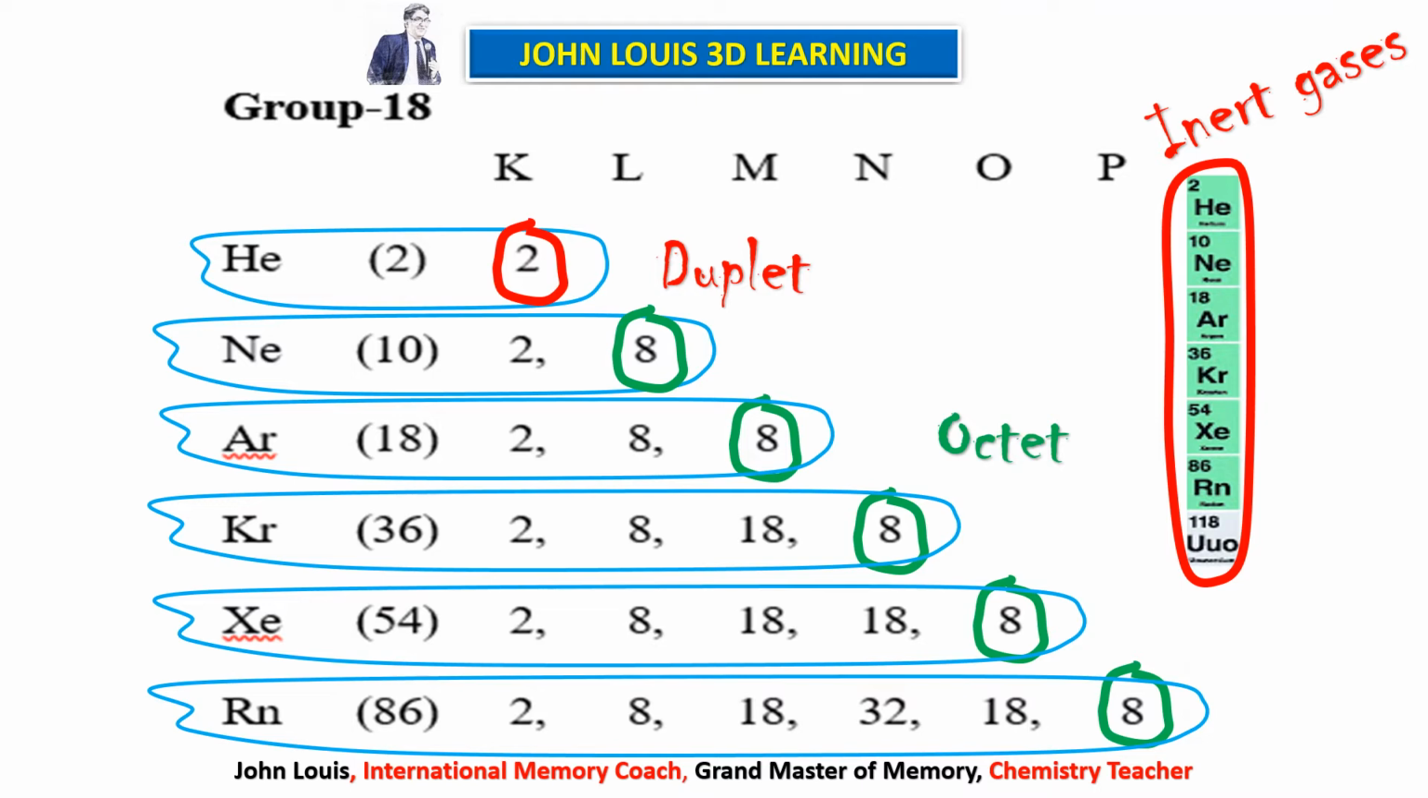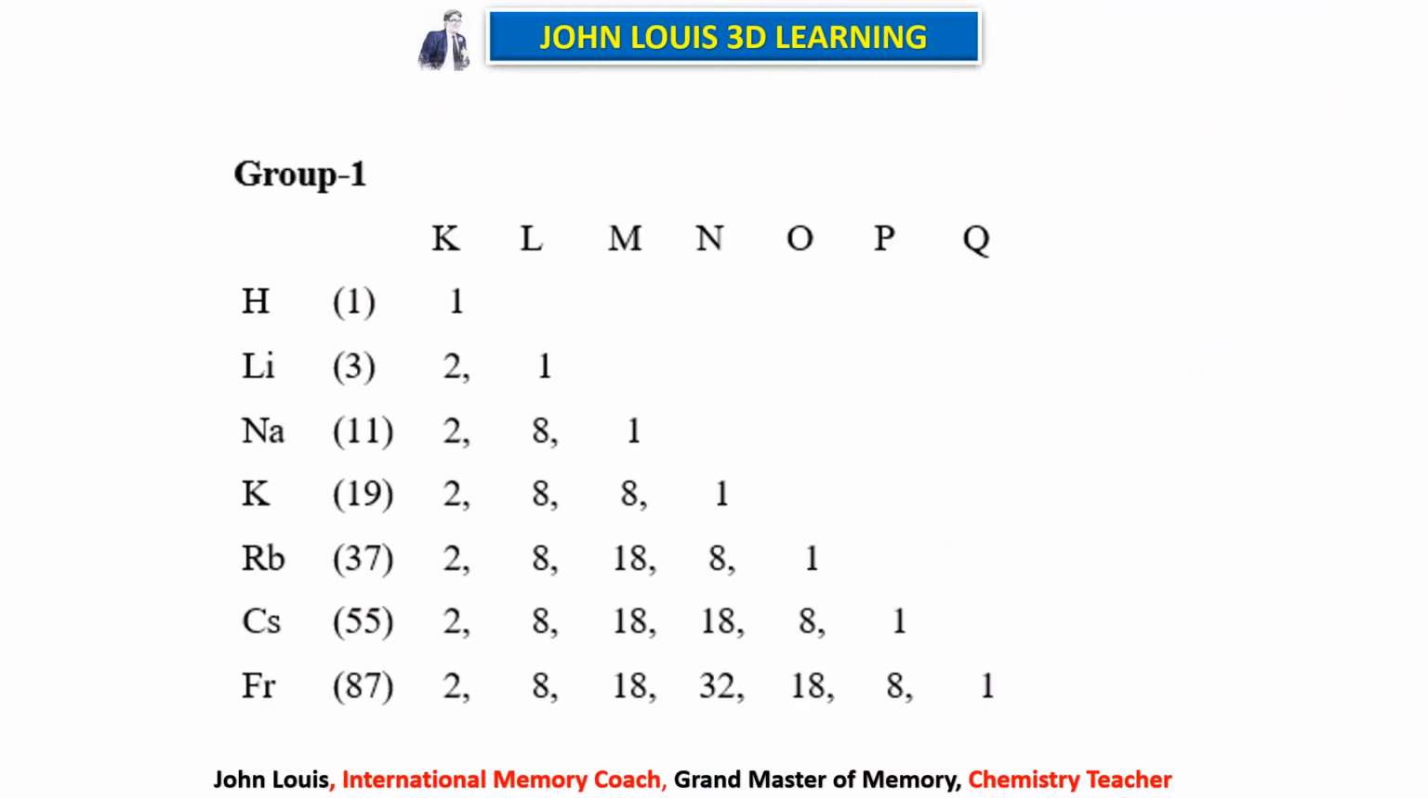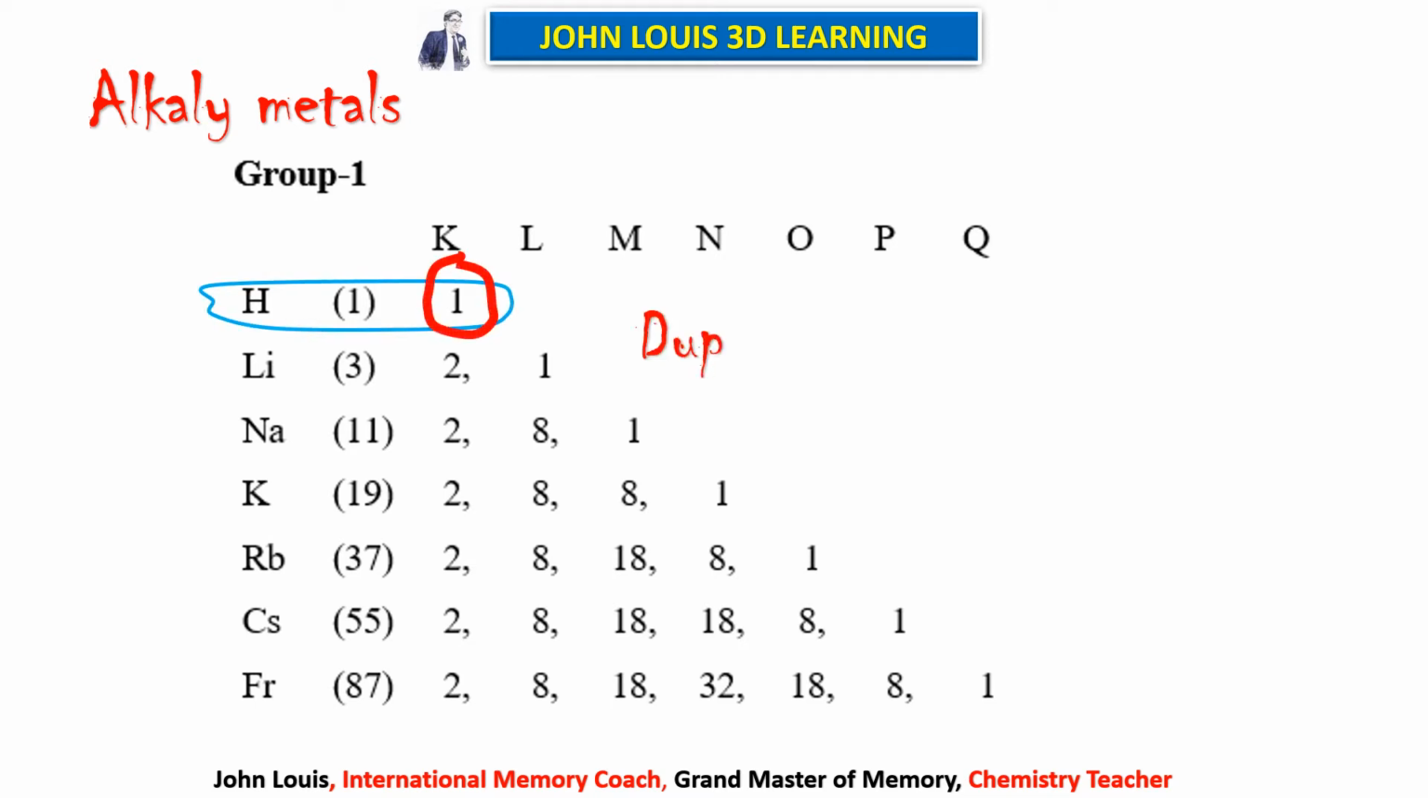Okay, now let's see group number 1. You take group number 1, that is called alkali metals, am I right? So these are the elements: hydrogen, lithium, sodium, potassium, rubidium, cesium, francium. We have learnt everything in the last chapter, periodic table. Okay, now if you look at each and every element, the outermost orbit has 1 electron.